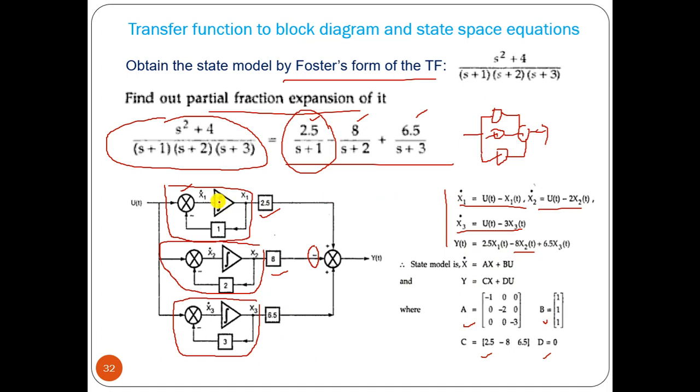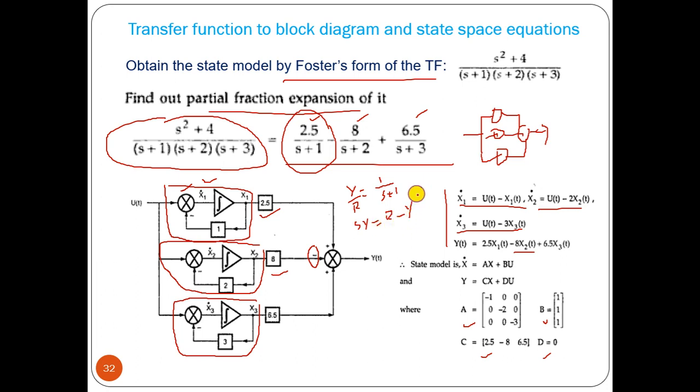Now, getting this particular term, y by r equal to 1 divided by s plus 1. So sy equal to r minus y.